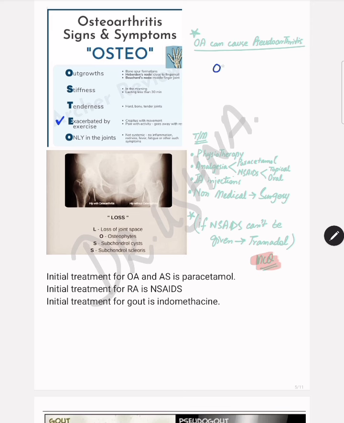You can remember it as OA. O is aggravated by activity. Increased activity causes worsening of the disease, while rheumatoid arthritis is aggravated by rest. Rest is increasing the disease. So these are the two different concepts that should be clear cut.